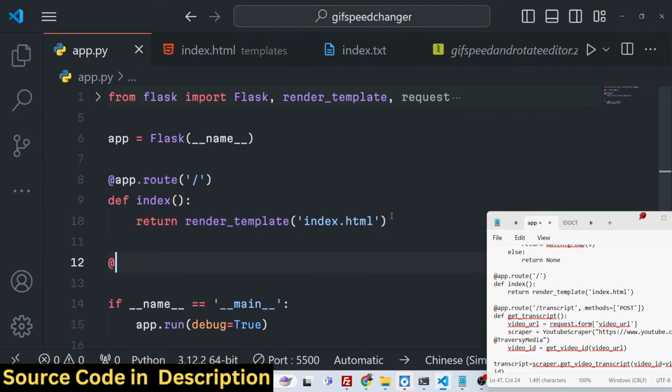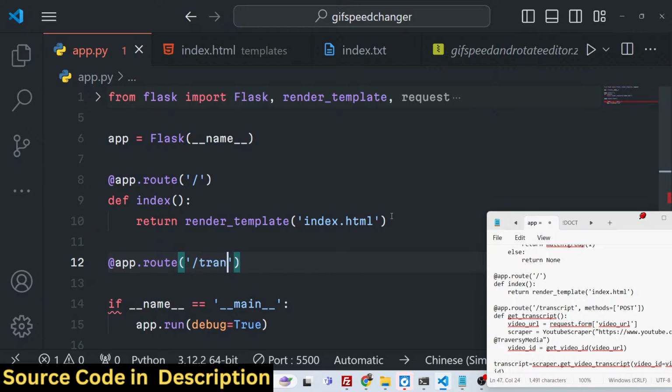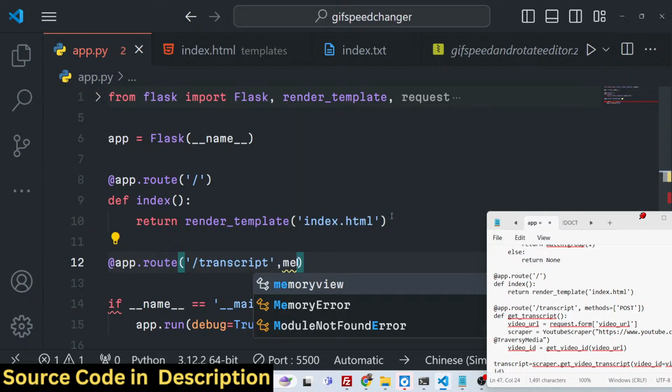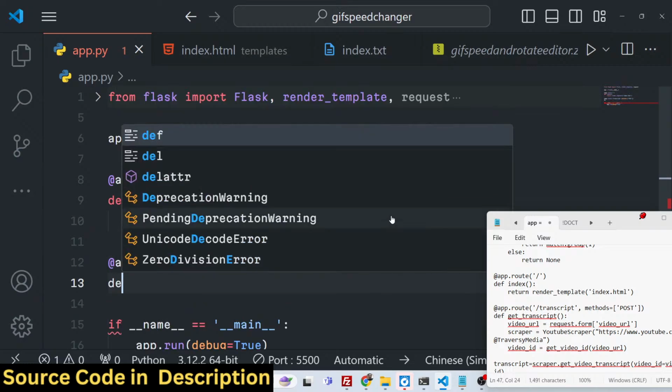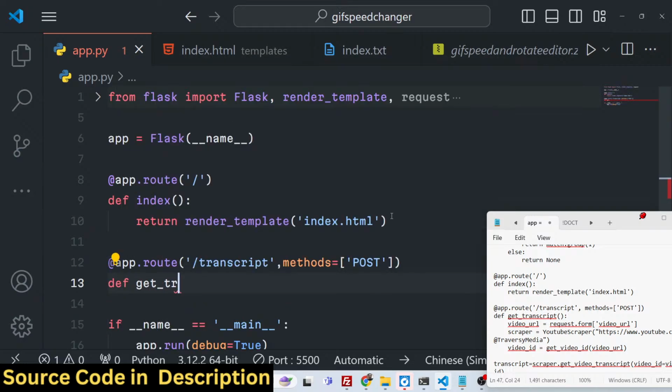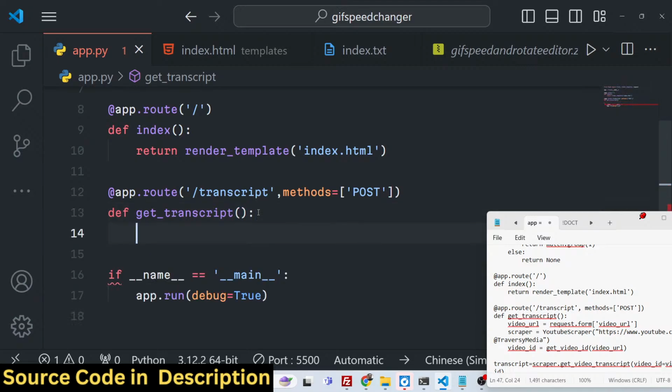We define this post request with app.route slash transcript, and here we explicitly need to mention the methods property, which is a post method, and here we need to define the function, which is get underscore transcript. These function names you can define by yourself. It is not mandatory that you define it like this.